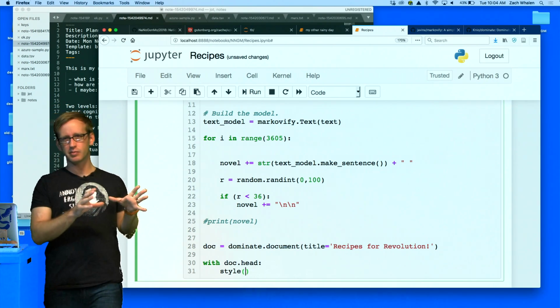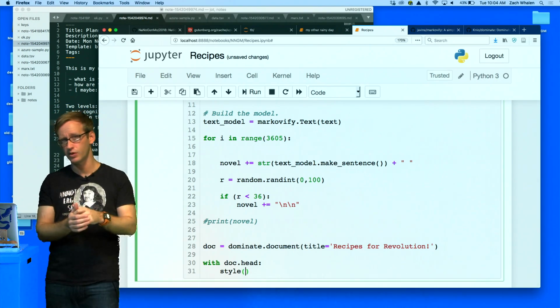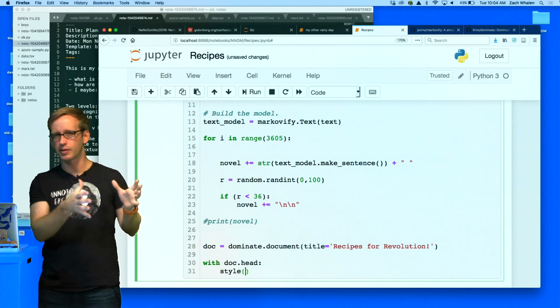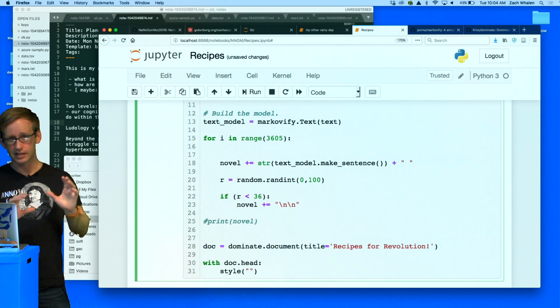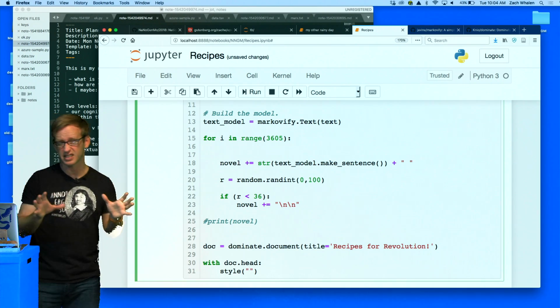So we're writing HTML, but writing it in a kind of backwards way here. We're telling a function to write HTML for us, so we don't actually do angle brackets and things. It handles that part for us. We just need to tell it the information. In this case, I'm giving it style, and I need to give it the actual basic style codes, the CSS code that I want it to use to render this document.